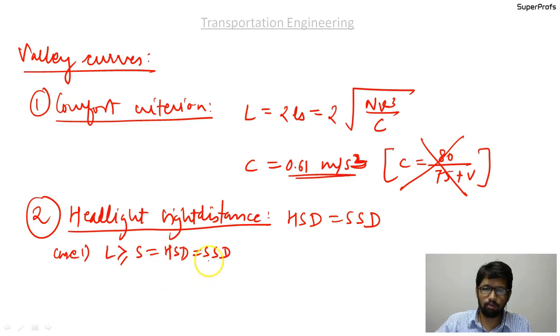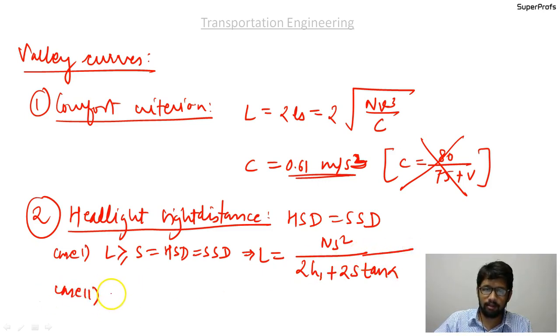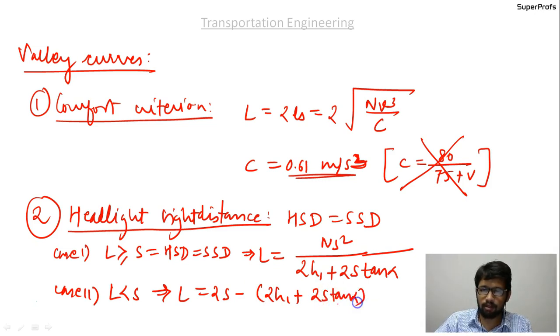So in this case the formula is length of the valley curve is given as N s square upon (2h1 plus 2s tan alpha), and the case 2 is length is less than the sight distance, and the formula is L equal to 2s minus (2h1 plus 2s tan alpha) upon capital N.